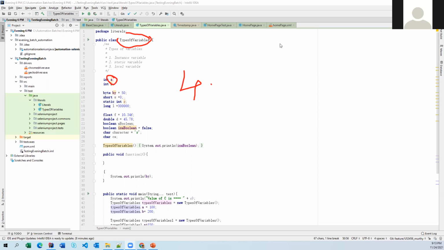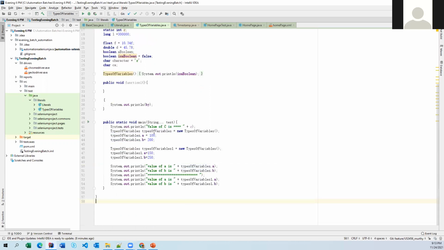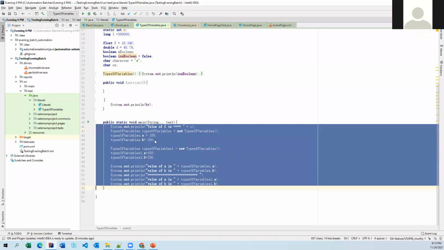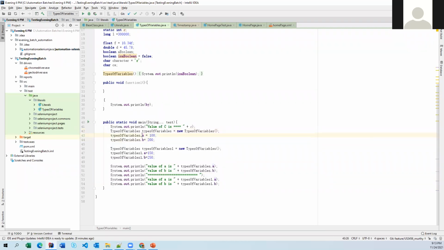So that means here, if you notice here, I have created an object for current class type variable. Okay. So using that, I have accessed instance variable and I have assigned a value. Okay. Rule number 5. So instance variables can be accessed from instance area. So that means instance method or instance block. Okay, but don't worry. That again, like methods and the functions, we are going to discuss later.